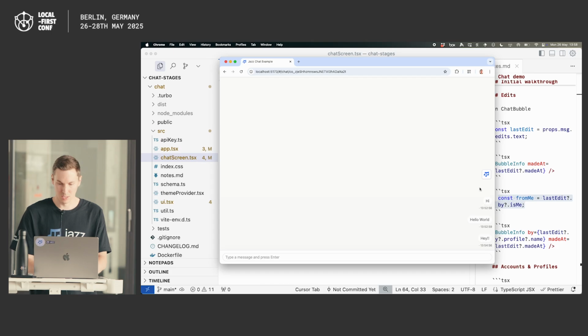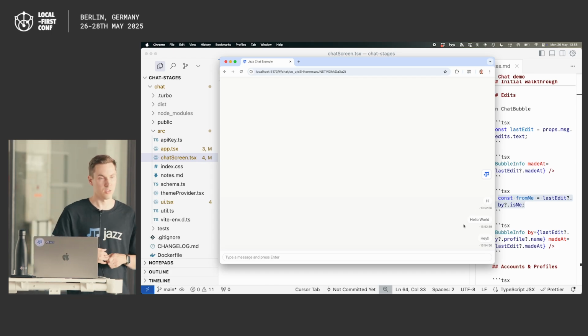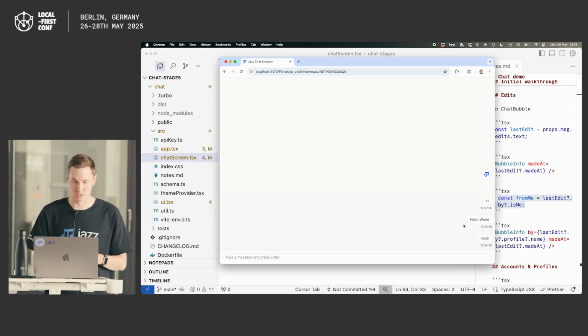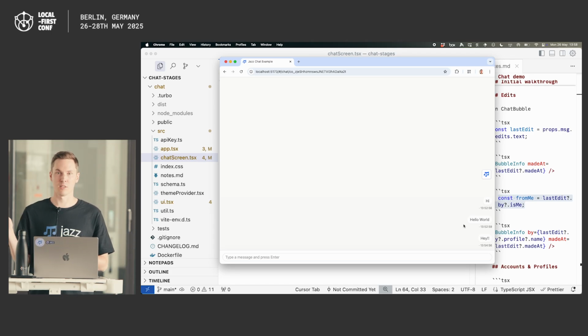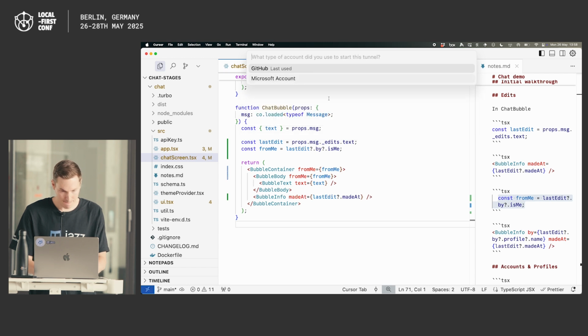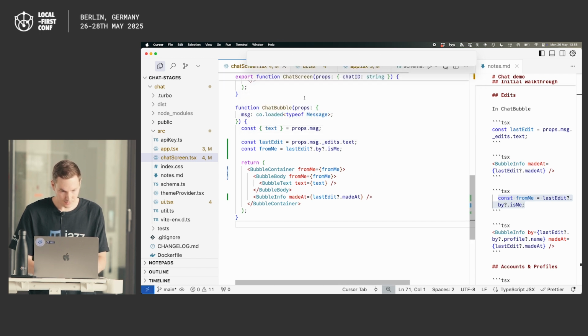You can see this is now by me, and this is probably a good time for me to start sharing the app with you so you can see our multiplayer interactivity in the shared state. Now, I don't know what you like to use for hosting your apps, maybe Vercel or something like that. What I like doing is just opening a tunnel here. Let's see if that works.